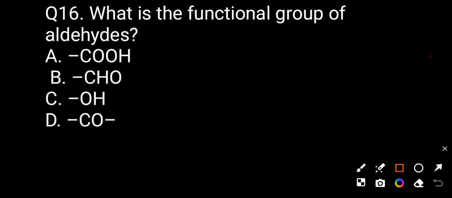Question number 16. What is the functional group of the aldehyde? Option A carboxyl, option B aldehyde, option C hydroxyl, option D ketonic. The correct answer will be B.